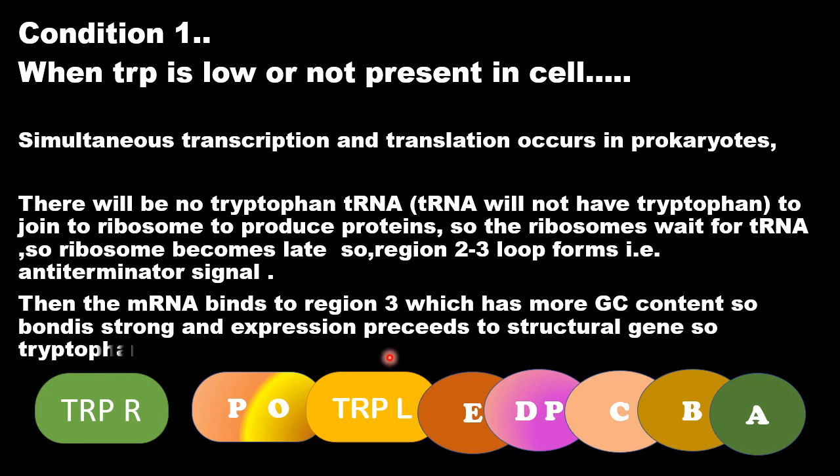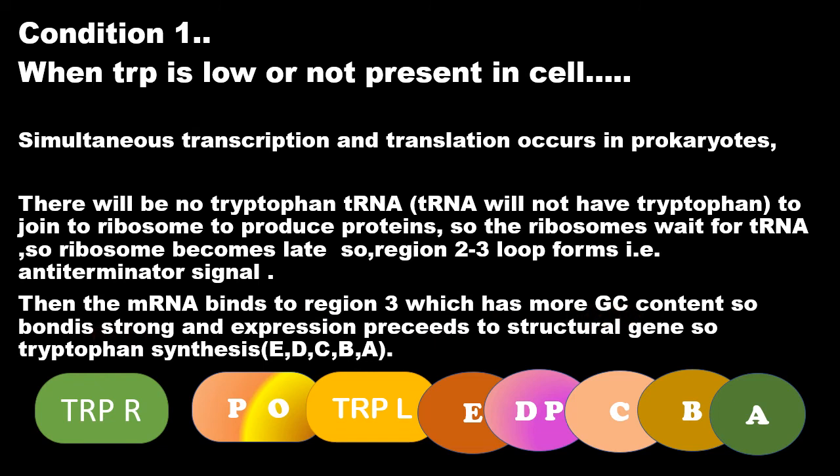Now, due to complementary base pairing, the region 2 and 3 loop will be formed. Region 3 has more GC content, so the bonds will be very strong and the expression proceeds to the structural genes. So the tryptophan synthesis genes EDCBA will be translated and then tryptophan will be produced. This is more important: because region 3 has more GC content, the bond will be strong, so the expression proceeds.